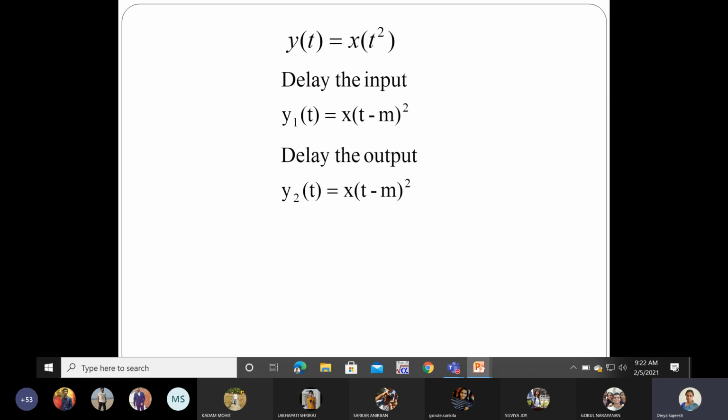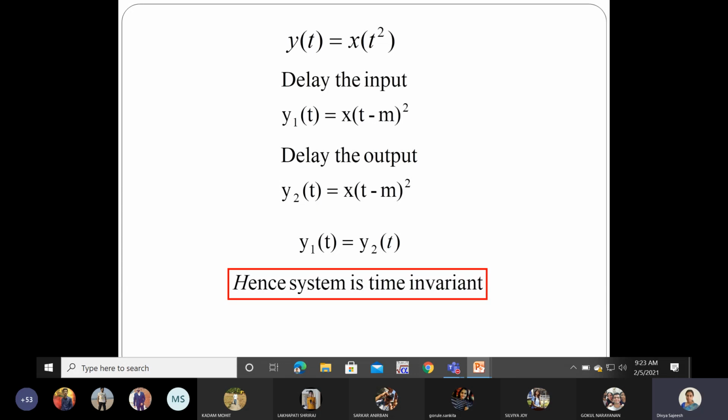Then after that I will delay the output. So the same thing, x of t minus m whole square. So in this case, y1 of t is equal to y2 of t. So I can tell the system is time invariant. Whatever be the delay in the input signal, your system response characteristics are not changing, and the delay in the input will be reflected in the output also. The same delay will be reflected in the output.